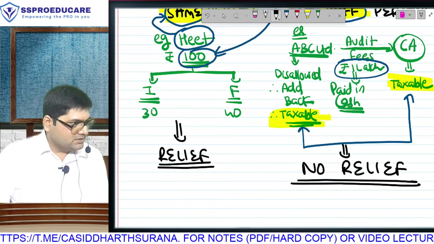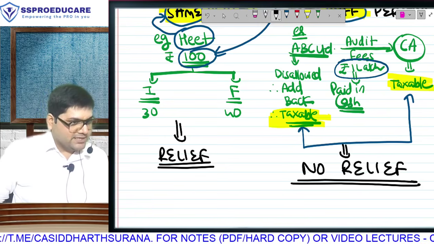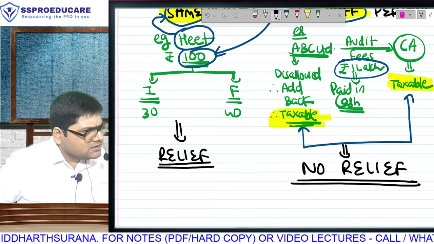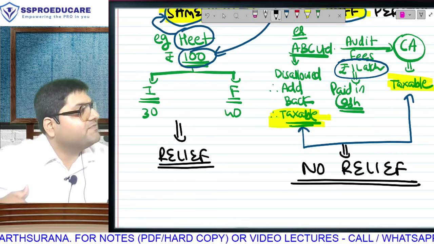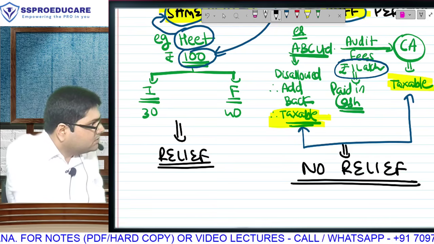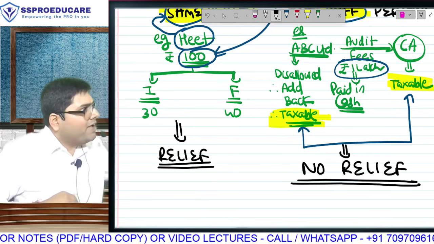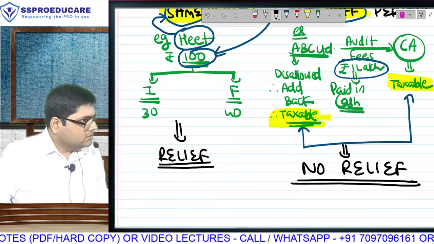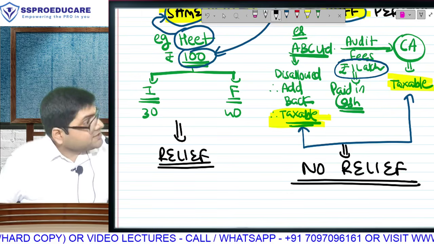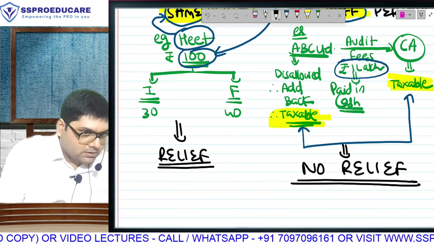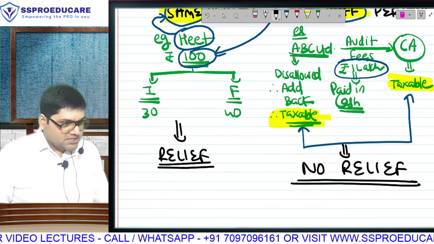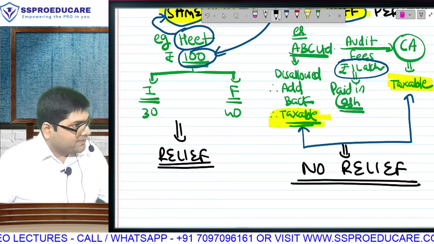One more reason. Supposing you are that CA. Are you paying tax on 1 lakh? Have you received that income and you're paying tax? So what problem do you have if we are taking tax from someone else? Check your pocket. From your pocket, how many times has tax gone? Once, no. So what problem do you have if we are punishing someone else? You can't expect relief because we are taking from someone else. If both the taxes go from your pocket, you have a double burden, so you can expect relief. As a CA, if you are earning 1 lakh, no problem in paying tax on 1 lakh.